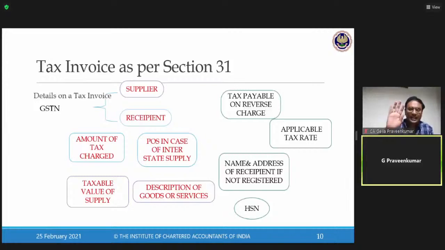Now, please ensure that whenever a tax invoice is issued in case of B2B, there are 5 red color items, 1, 2, 3, 4, 5, which are compulsory as per Rule 36.